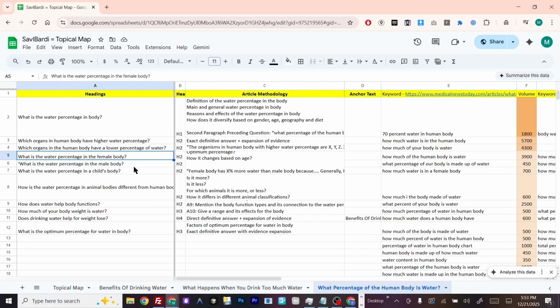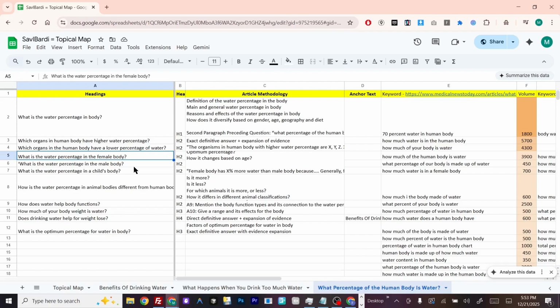But if I am able to use words like high, low, high percentage, low percentage, or any kind of numeric value for the different types of body or the genders or even the different types of living things that are related or similar to humans, then it will increase the click satisfaction possibility in the eyes of the search engine that it's real.